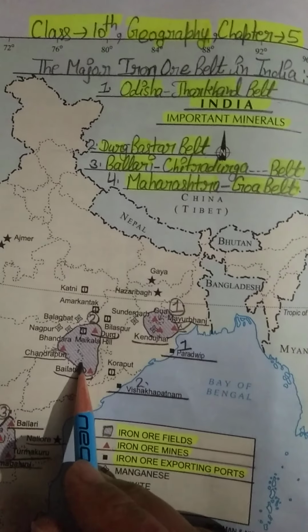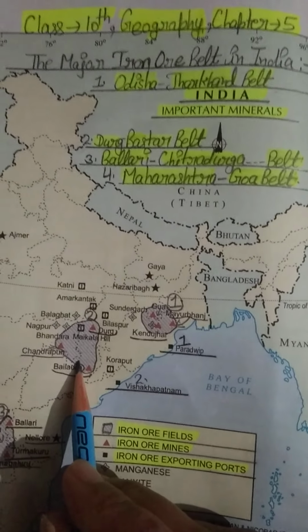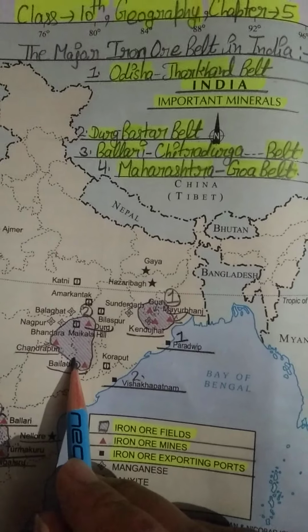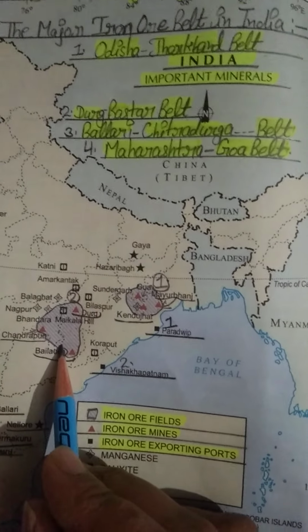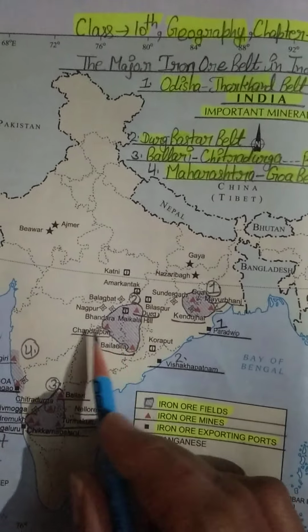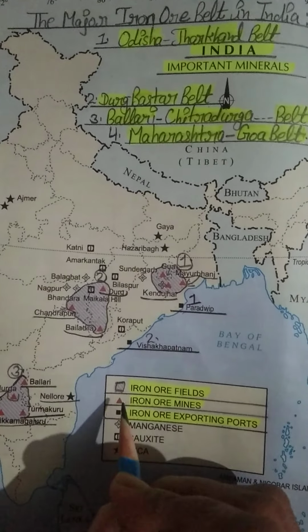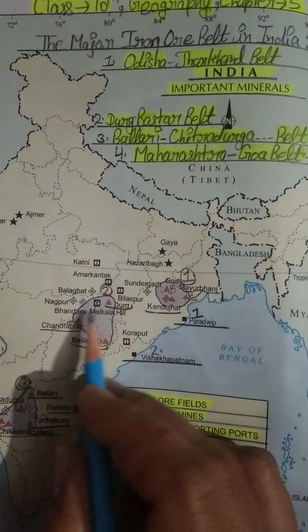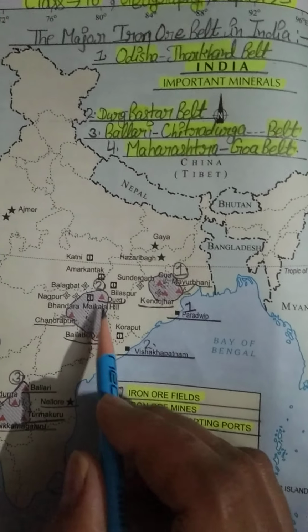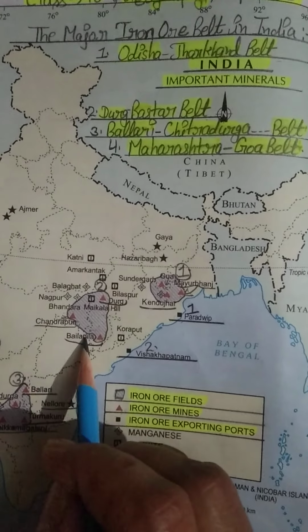Okay, now number two, take it. Number two, Durg Bastar belt, and as I have told you, this belt lies in Chhattisgarh and Maharashtra. This is our Chhattisgarh and this is our Maharashtra. Just see the iron ore mines, this triangle. Okay, this is our belt, and in this belt many iron ore mines are located.